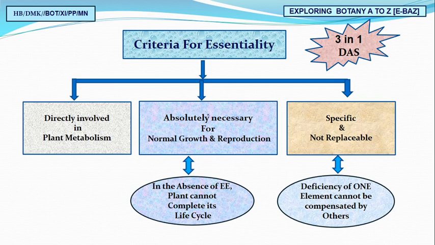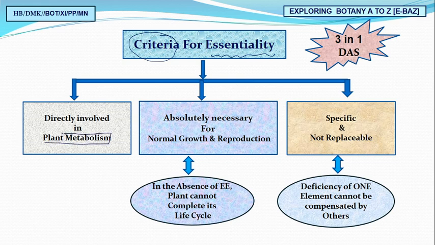First, why are we telling you that there are essential elements? What should be the criteria for essentiality? How will you decide that yes, it is an essential element? For that, what do we find? If the element is essential, then it is directly involved in plant metabolism.